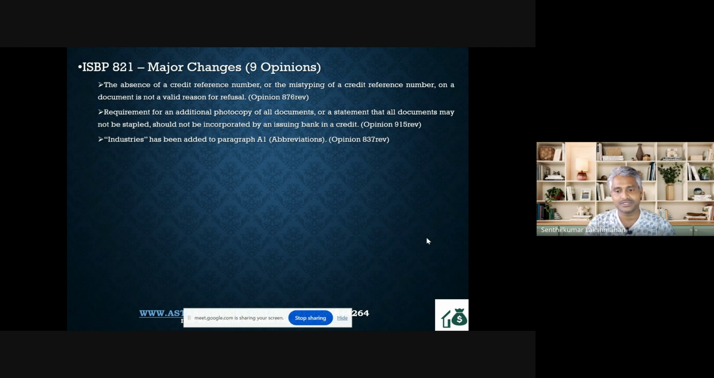I was astonished, but I couldn't explain. Luckily, we have this revision. They have actually added industries and everything, and we don't know how many more permutations and combinations are going to come, and we are going to see a lot of discrepancies.